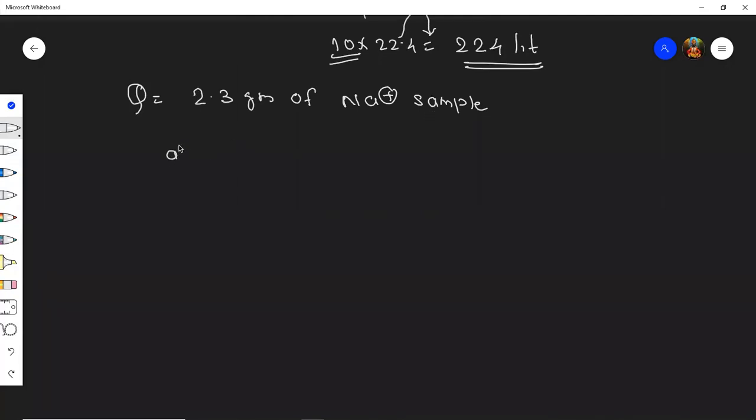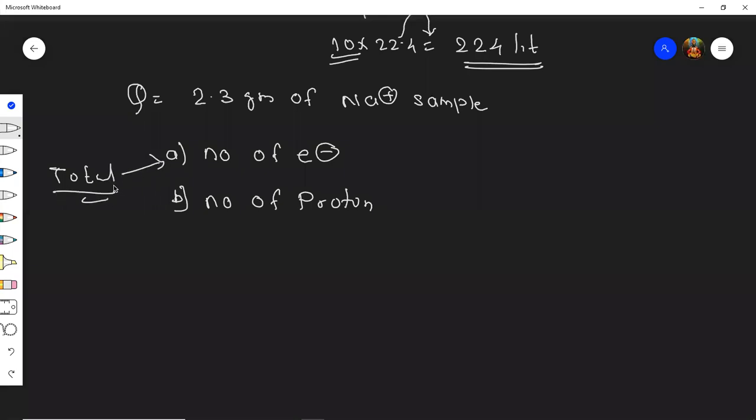You need to find the number of electrons and the number of protons. Actually, first you need to find the number of electrons, then you need to find the number of protons. Yes, your approach should be very clear, students. You need to find first the number of moles.